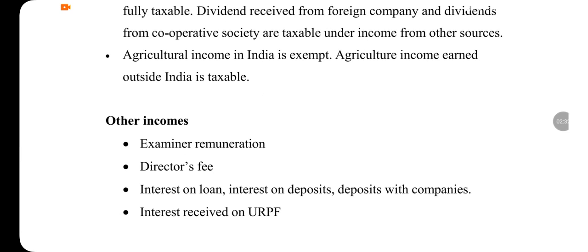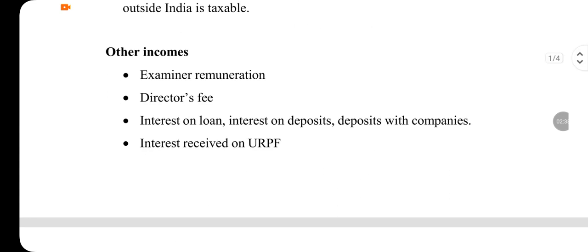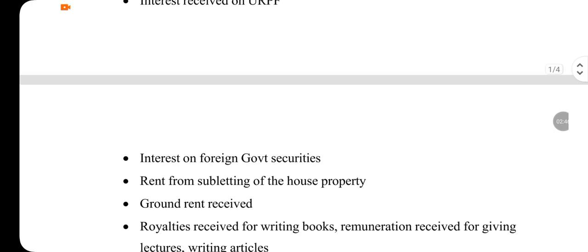So, there are other incomes as well, that is examiner's remuneration, director's fees, interest on loan, interest on deposits with companies, and also interest received from URPF, Unrecognized Provident Fund.